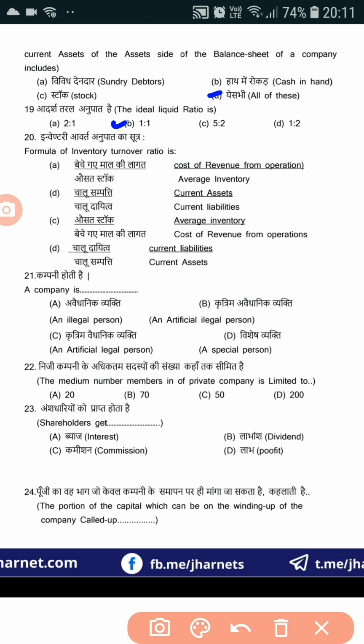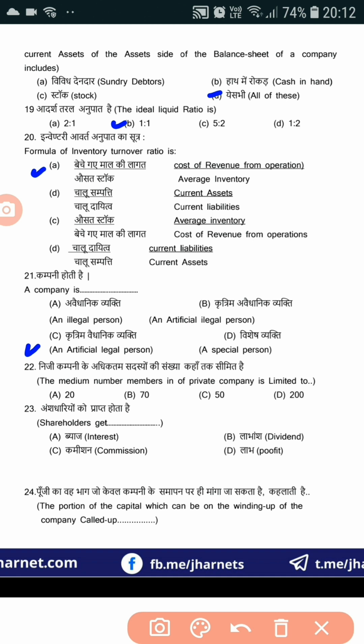Now number 20, formula of inventory turnover ratio. The correct answer is option A, cost of revenue from operation by average inventory. Now 21 number, a company is... correct answer is option C, an artificial legal person.